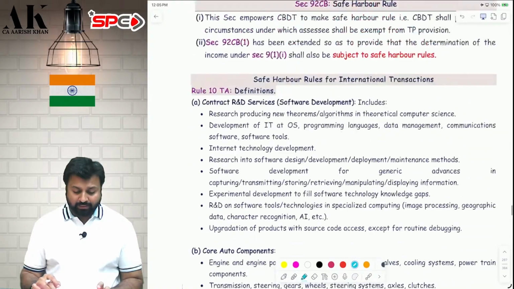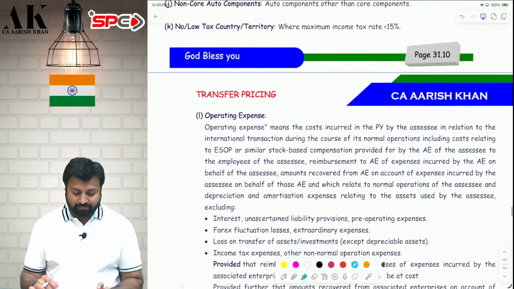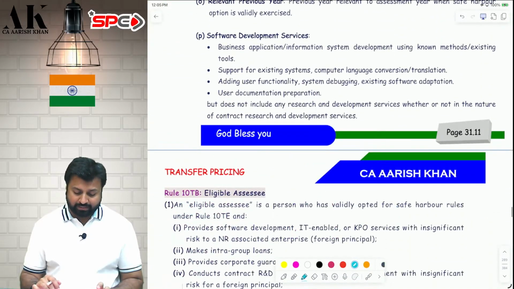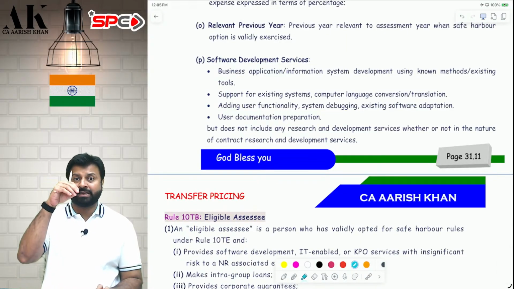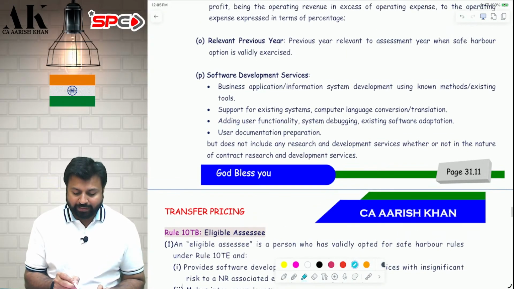What all things are there under the software development services, sir? Sir, are we supposed to remember that? I am not saying you have to remember, but at least you need to have an idea about what all items are coming inside that. Software development service includes business application or information system development using known methods or existing tools. Support for existing system, computer language conversion or translation.